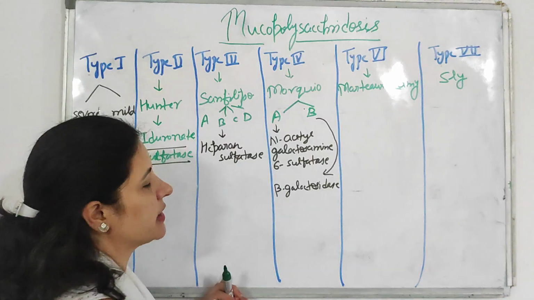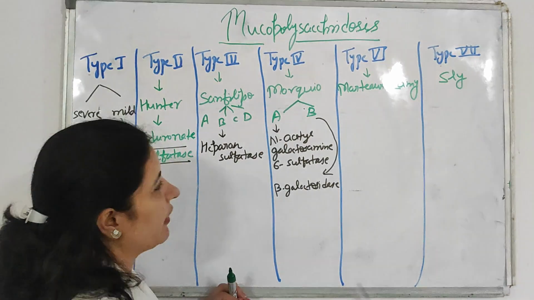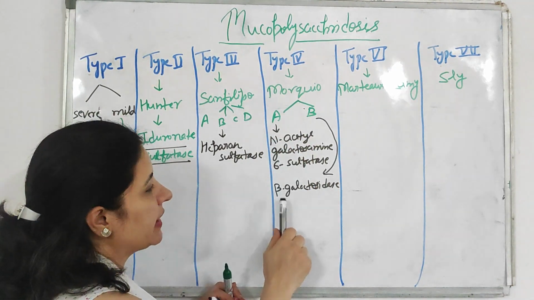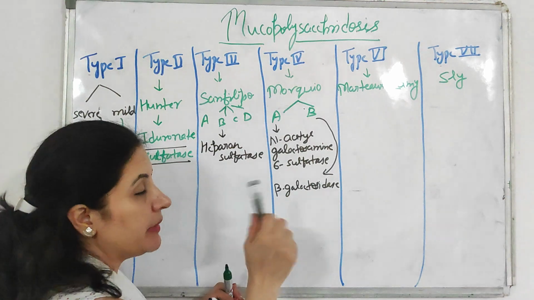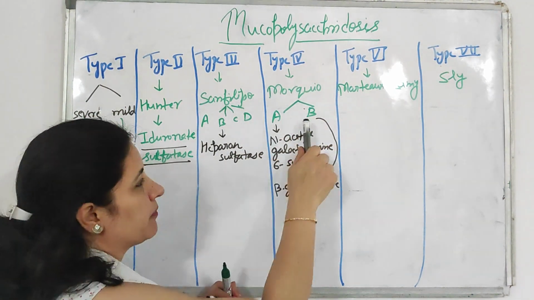Okay, so when there is a deficiency of N-acetyl galactosamine 6-sulfatase, it results in Morquio type A. But when there is a deficiency of beta galactosidase, it results in Morquio type B. B is for beta. Okay, you can remember.